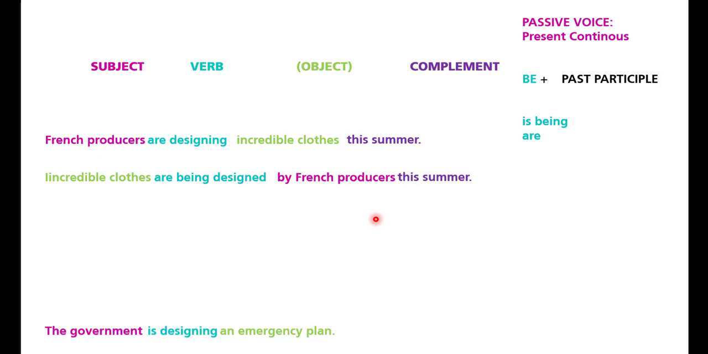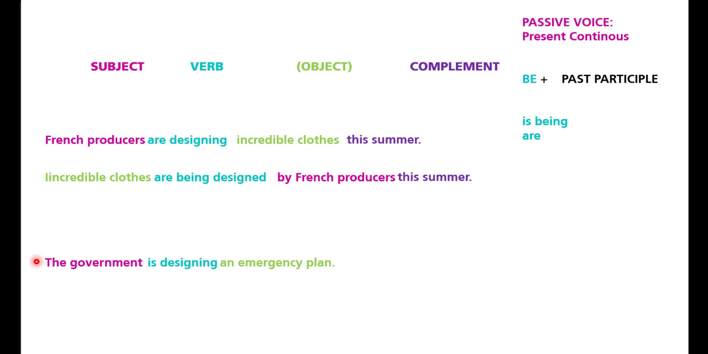Okay, another example, it says the government is designing an emergency plan. So in this case, we change the position: an emergency plan is, remember, being, because it's singular, designed by the government. So check, guys, this is the principal formula for passive voice in present continuous.